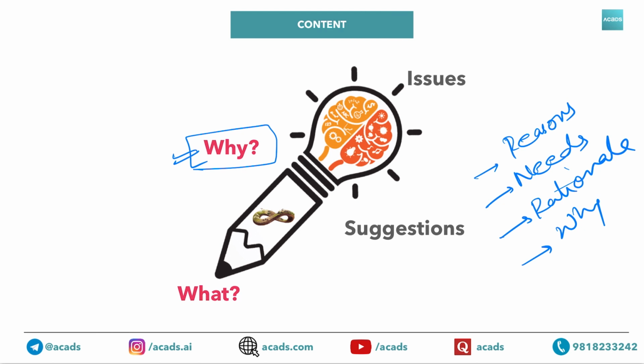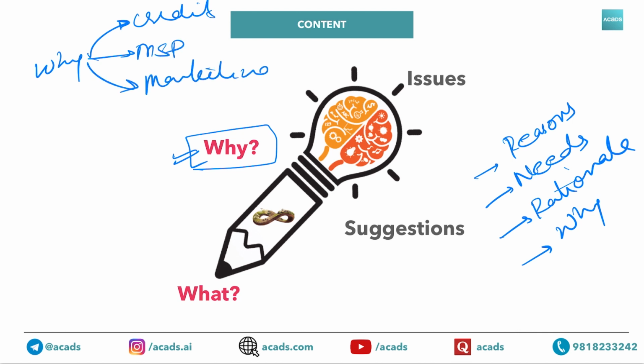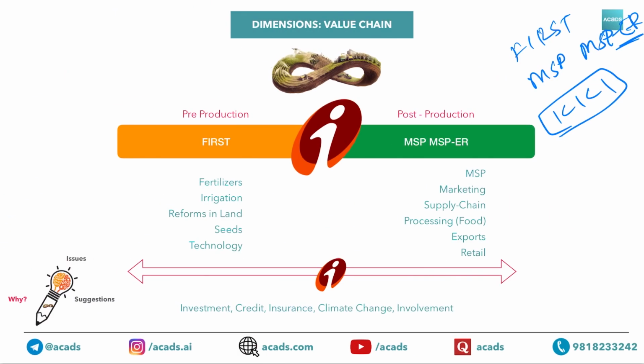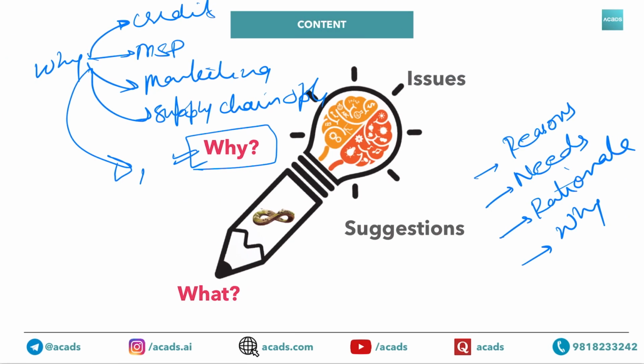So reasons and why can be regarding credit, it can be related to MSP, it can be related to marketing. Another is why supply chain should be optimized, supply chain optimization. I am just using the words from the last slide only, like MSP, MSPER. Why food processing, what is the need for food processing. So all these questions can be answered using the why template.